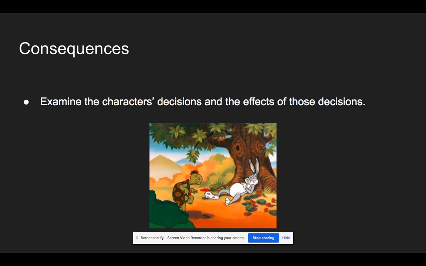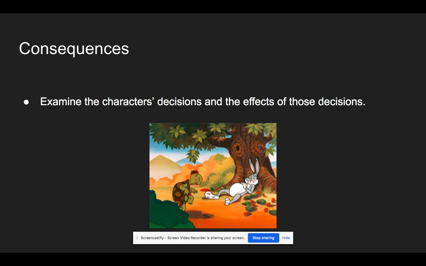Lastly, when you're trying to find the theme of a story, it's a good idea to look at the consequences of the character's actions. So, geez, aren't you glad that you learned the word consequences in our last cluster's vocabulary? So, remember that consequences are the effects or the results of certain actions. So you can examine the character's decisions and examine the effects of those decisions, and that can lead you closer to finding the theme of the story.